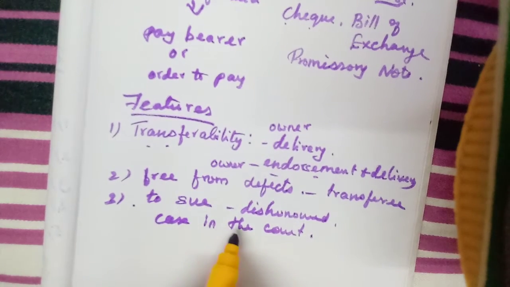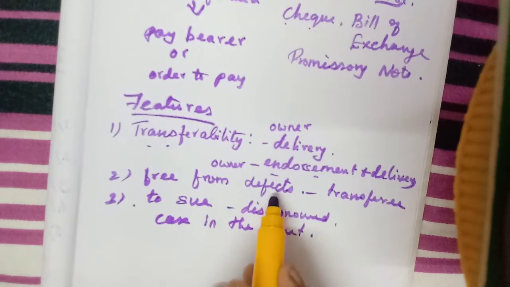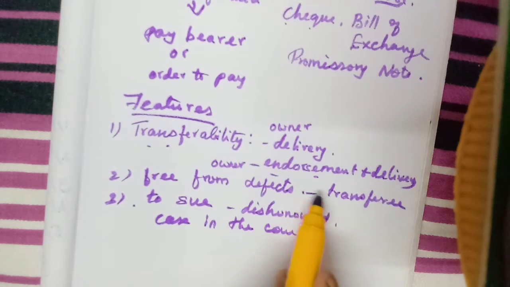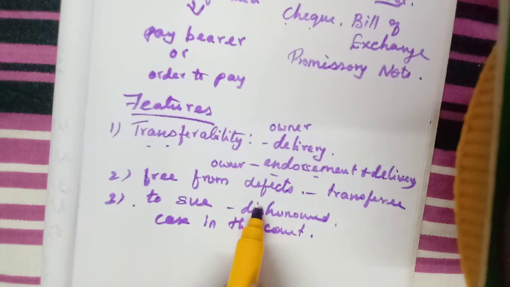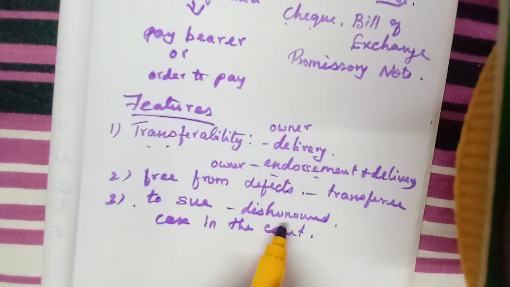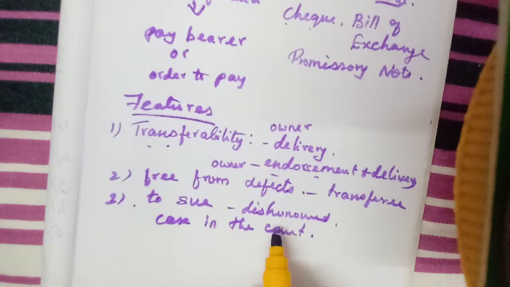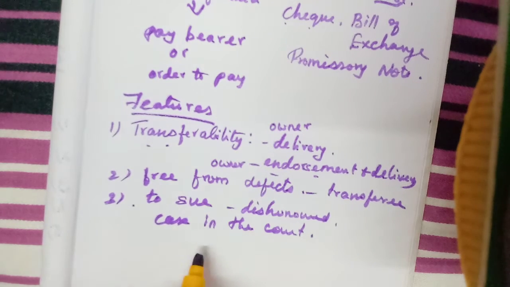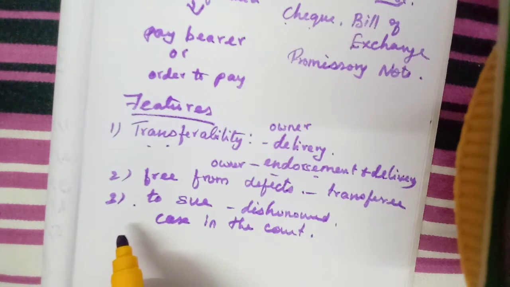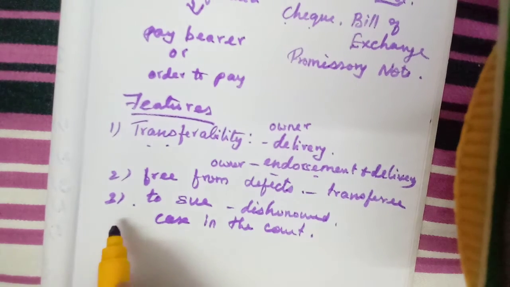He can sue the transferor for his right, because he becomes the owner, he is entitled to receive the amount mentioned in the negotiable instrument. So if the amount is not received from the transferor, if there is any problem, then he has the right to file a case in the court to get the amount. Okay, these are the main characteristics. Then some presumptions are also available.